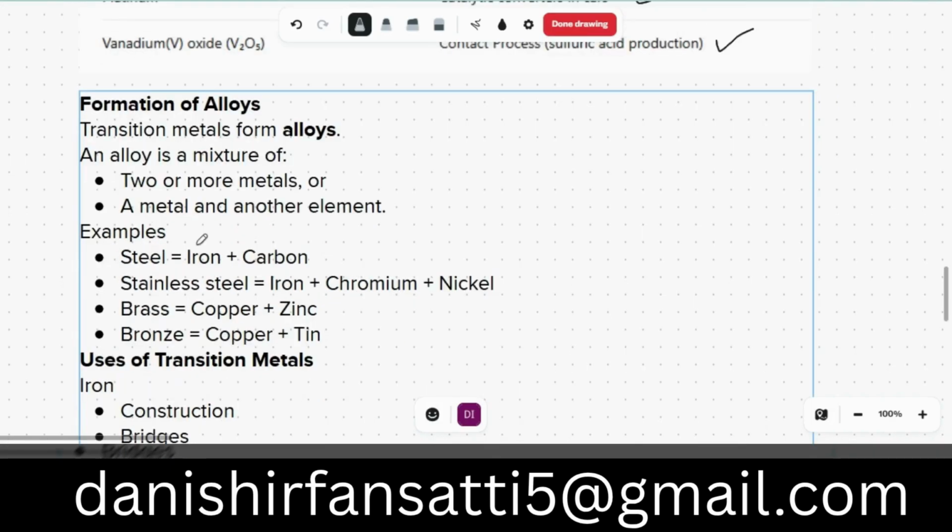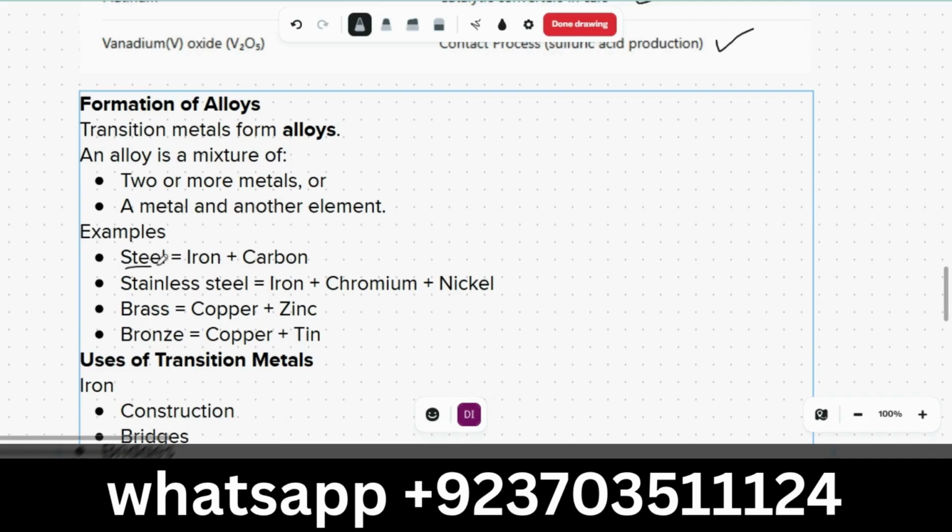Formation of alloys. Transition metals form alloys. An alloy is a mixture of two or more metals, or a metal and another element. For example, steel is made up of iron and carbon. Okay, stainless steel is made up of iron, chromium, and nickel. Brass is made up of copper and zinc, and bronze is made up of copper and tin.